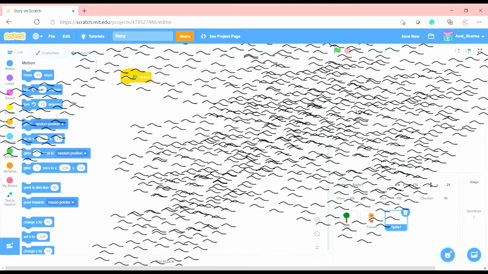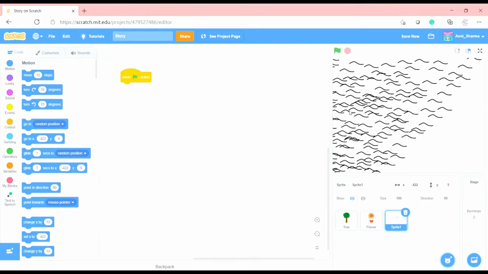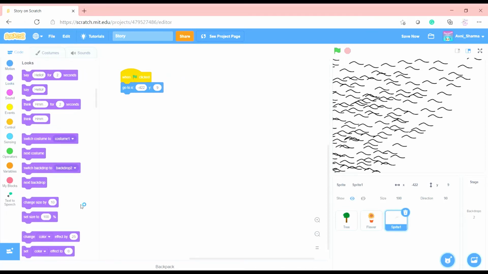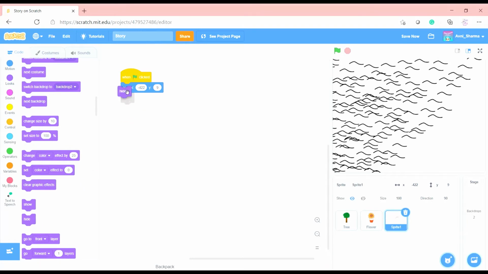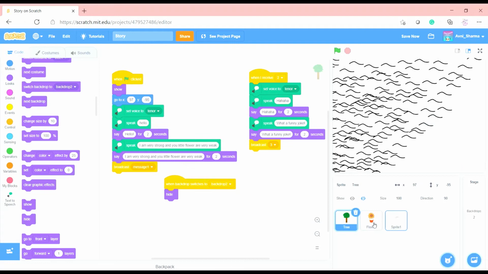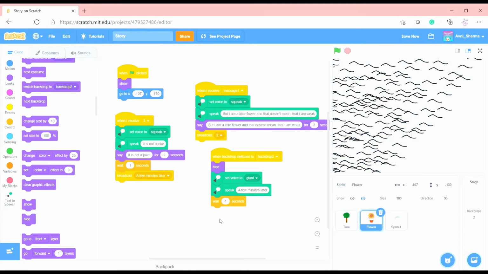Let's go to XY position, and we will hide in the beginning. And let's go to the flower or tree. Yeah, flower actually. So let's say wait 2 seconds that we had done before we drag the wait block. Change that 1 to 2.